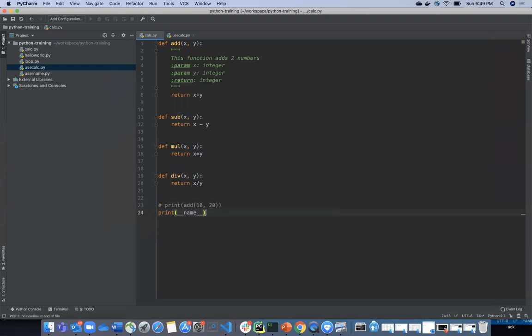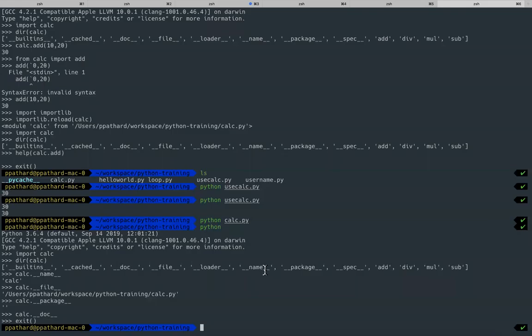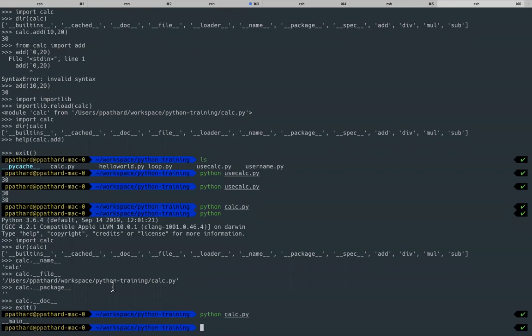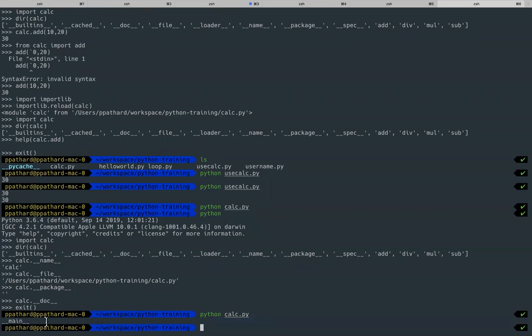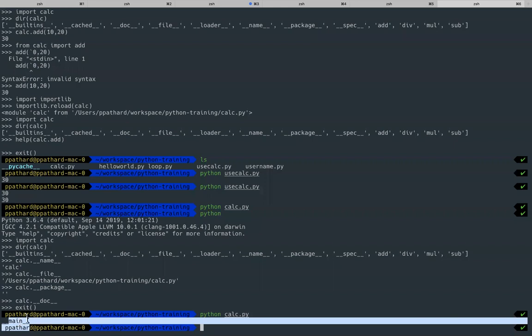Name. Okay, I will print this name so that you understand. Python calci.py. See, the output of this is basically __main__ here. But when you import a module, its __name__ will be equal to the name of the module. But when you actually run that module, its __name__ would convert to __main__.